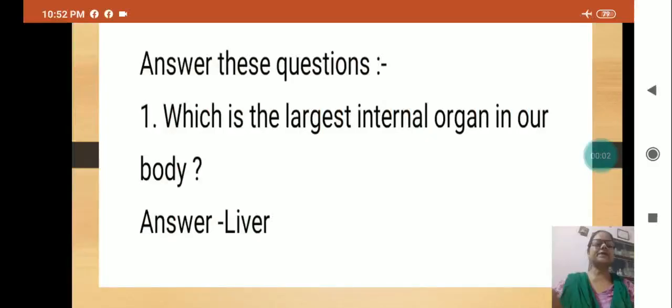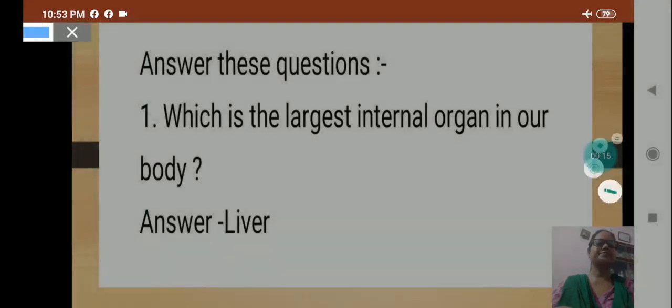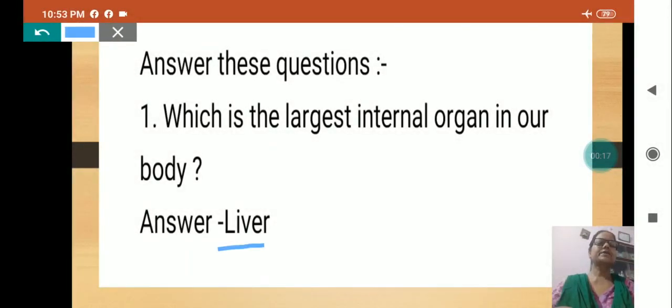First question is, which is the largest internal organ in our body? And the answer is liver, because the liver is the largest internal organ in our body.